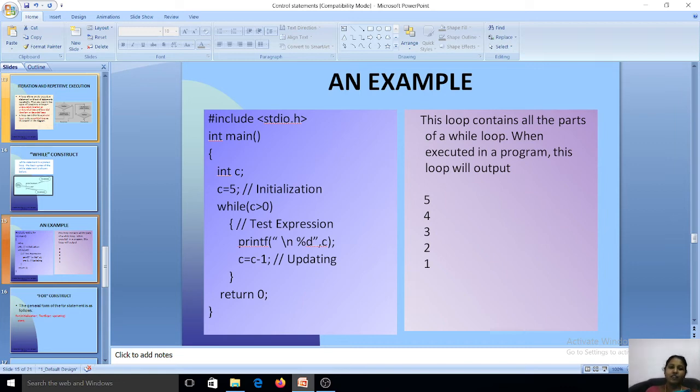Here we have initialized C equal to 5, and then we are going to test a condition, 5 greater than 0. Our condition is satisfied and it is true, so it is going to perform the body of the loop.